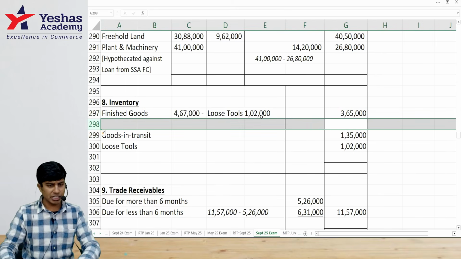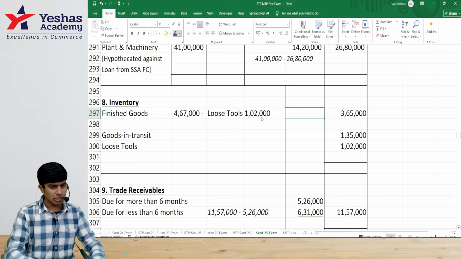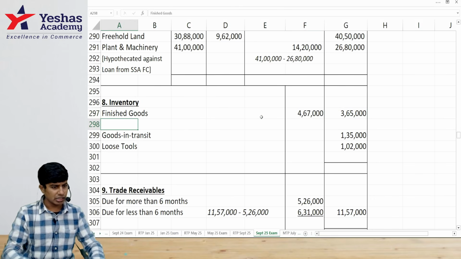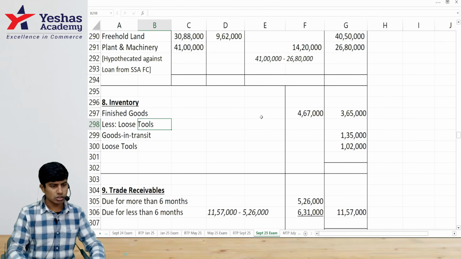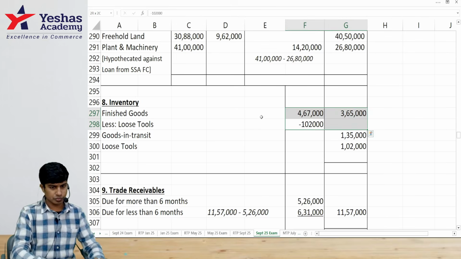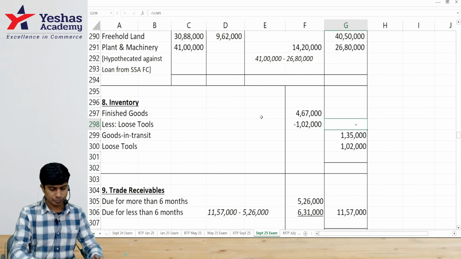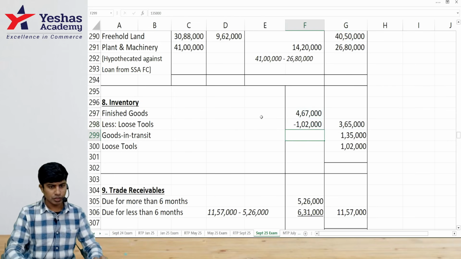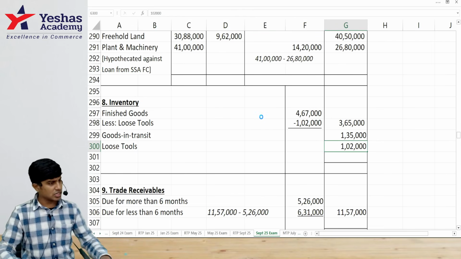If you think this presentation is not nice, you can choose to write 4,67,000 here and then deduct this here, write less loose tools minus 1,02,000, and delete that part and write the sum here, to make it look like a nice presentation. And loose tools will show separately 1 lakh. Is this okay with all of you?